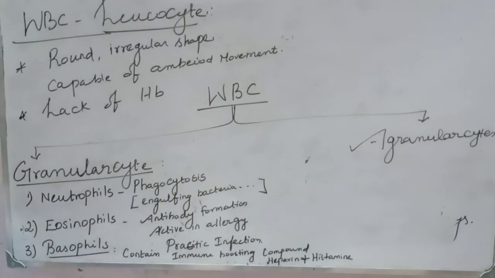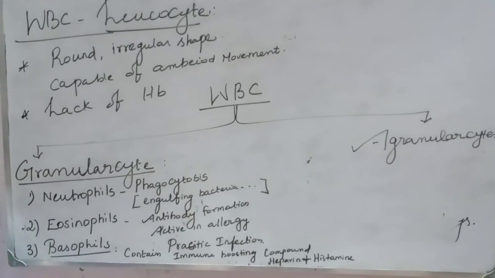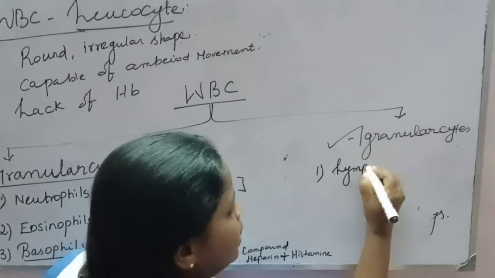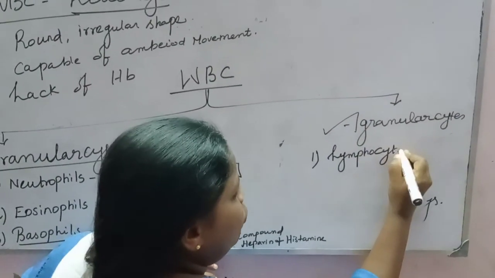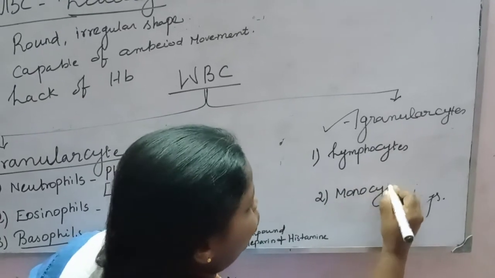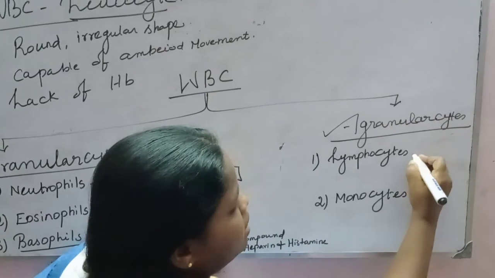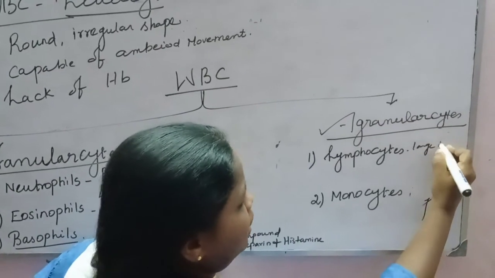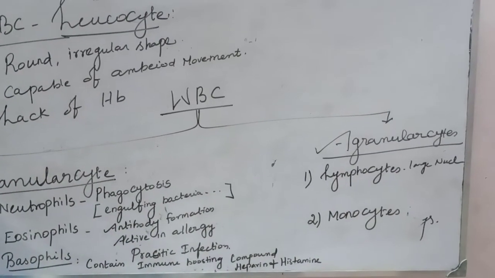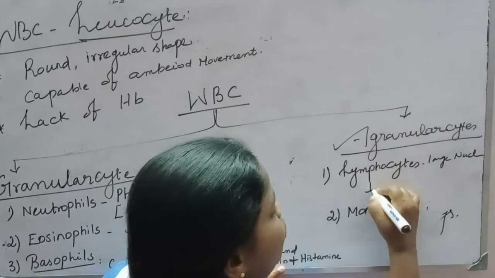The next one, agranulocytes. They have a large nucleus: lymphocytes and monocytes. These two are called agranulocytes. What is the role of lymphocyte? It provides immunity.